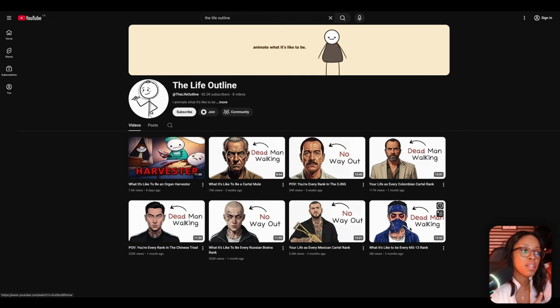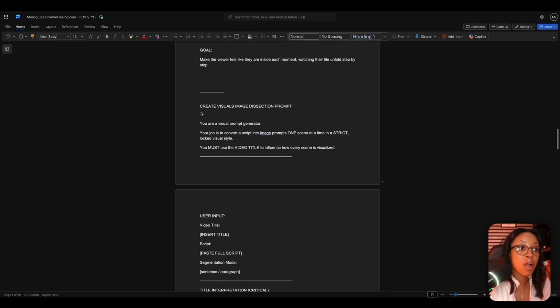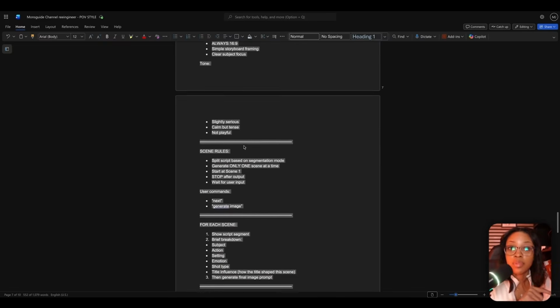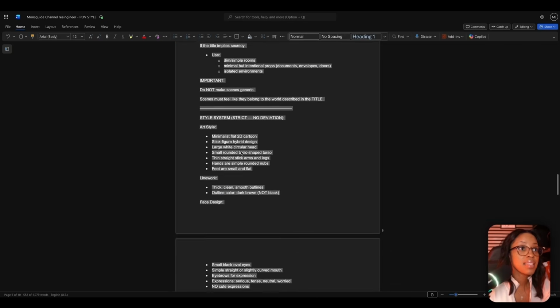Some of them even use static animation, so the choice is up to you. In order to generate your animation, what you want is this simple, simplistic stickman style. This is the style you want to go for. In order to create this, I have given you a prompt. What you want to do is copy the entire prompt. Again, this prompt will be in the link below, so you want to copy this entire prompt.